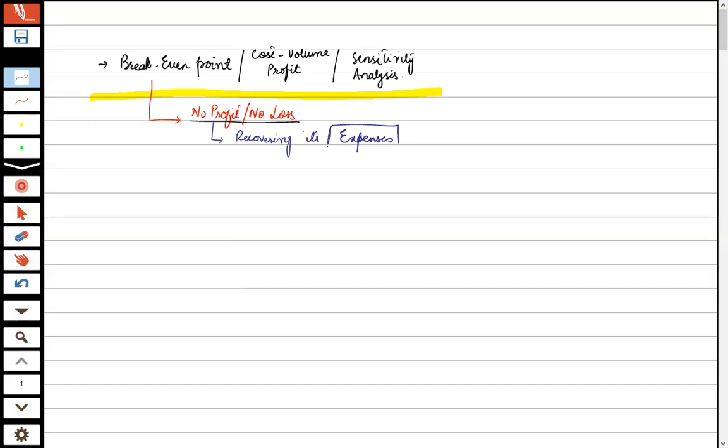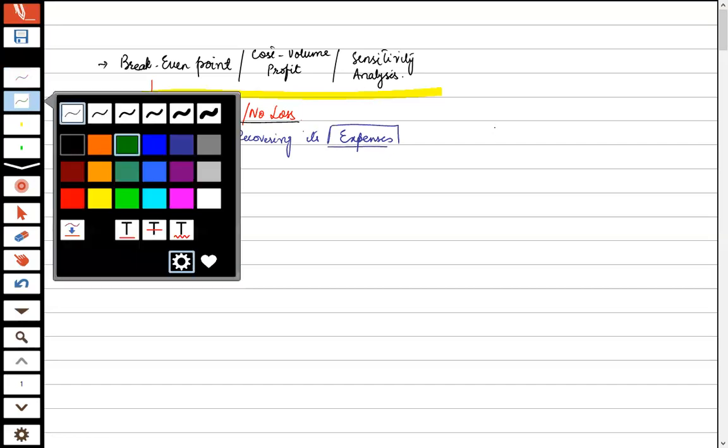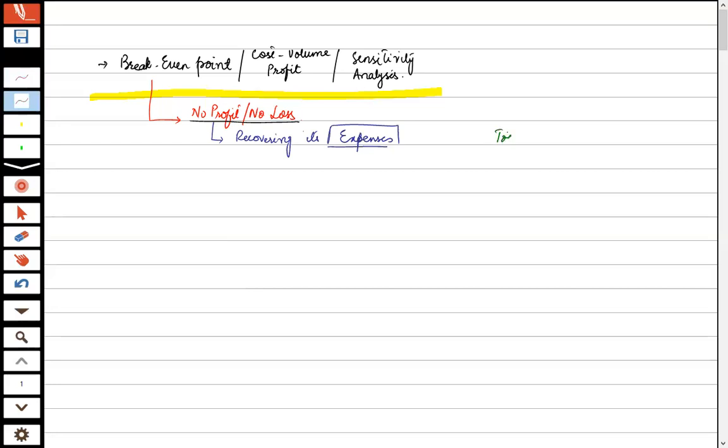Recovering its expenses means, let's suppose an organization has incurred a total manufacturing cost of $10,000 and one product is produced. Cost means expenses. Now, when they go into the market and sell it, they get $10,000 for its sale.